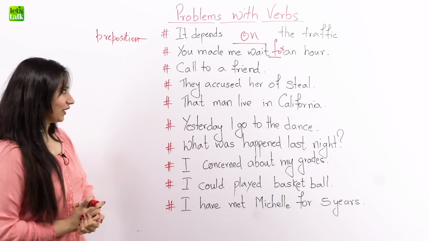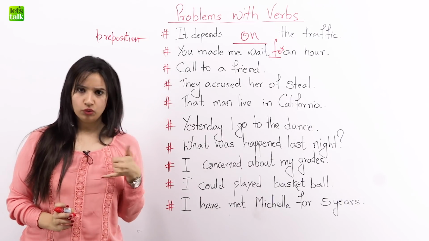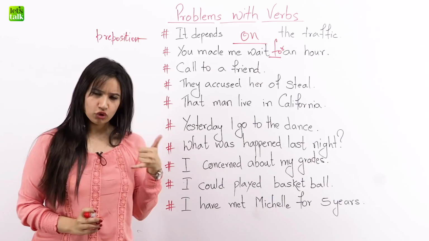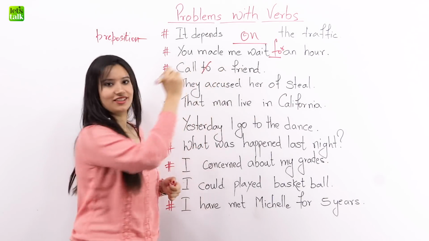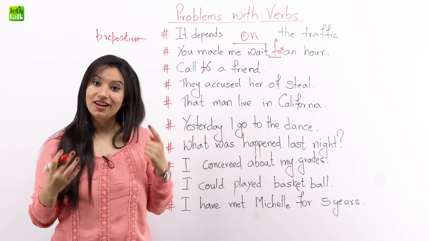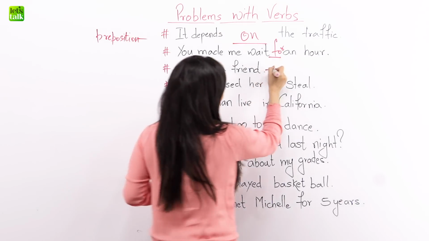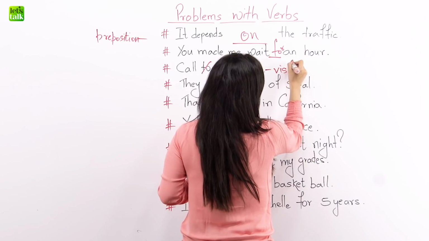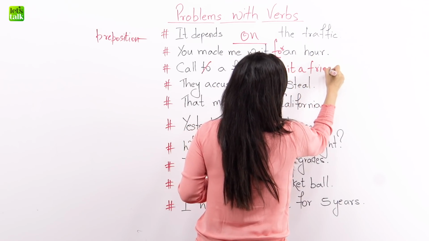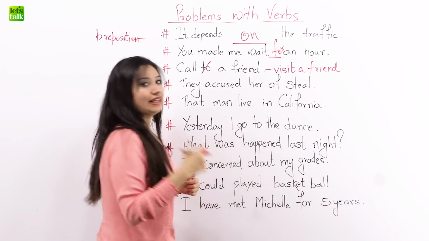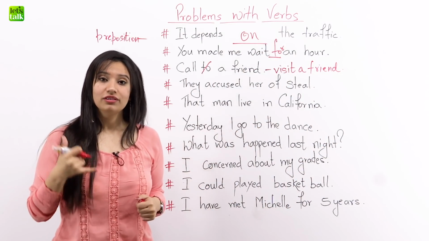Let's look at the next one. Do we call to a friend or do we visit to a friend? Or do we call a friend? And do we visit a friend? Yes. We visit a friend. We don't visit to a friend. The same way we call a friend, we don't call to a friend.